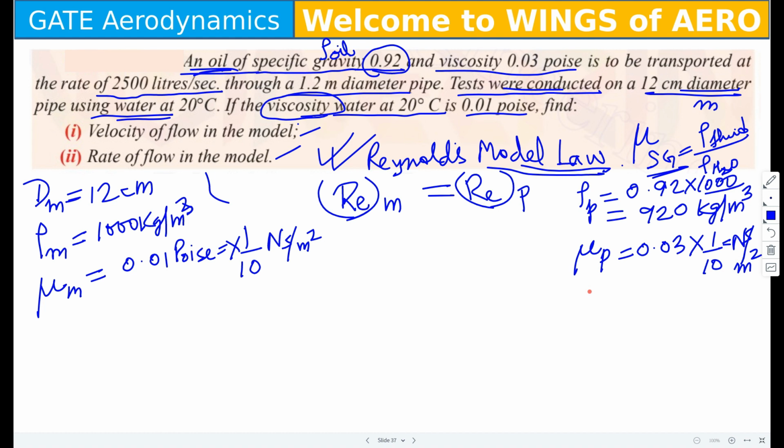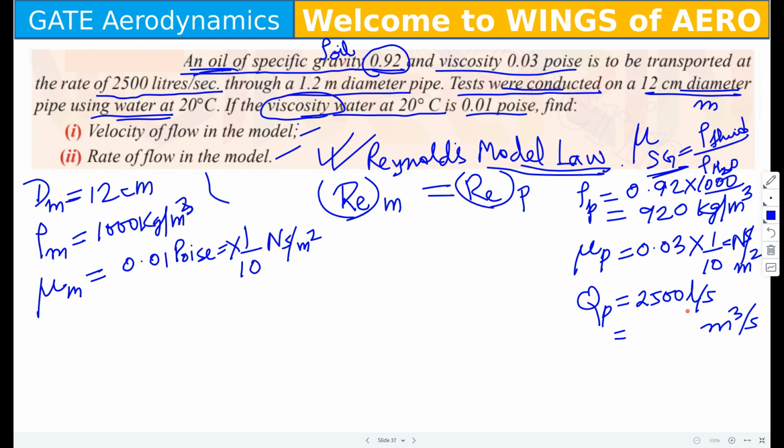Now the Q of the prototype has been given, 2500 liter per second. Again it has been given in liters. Now how to convert to meter cube per second? Because all the units are in meter and second, nothing is in liters.